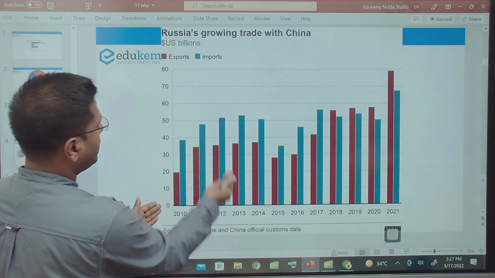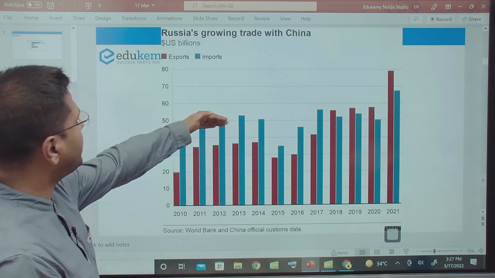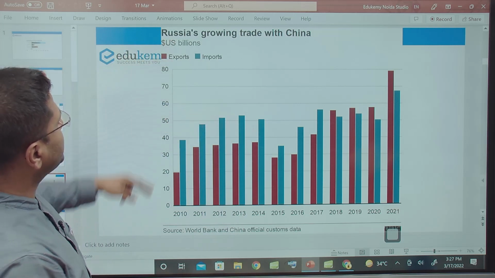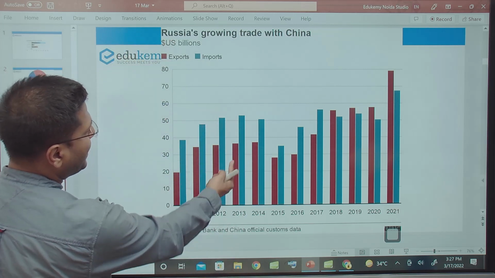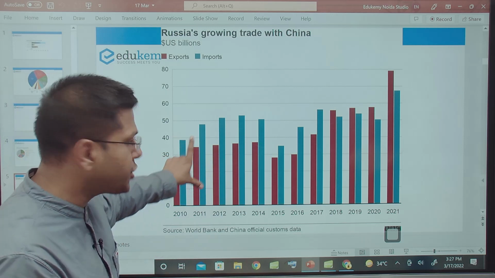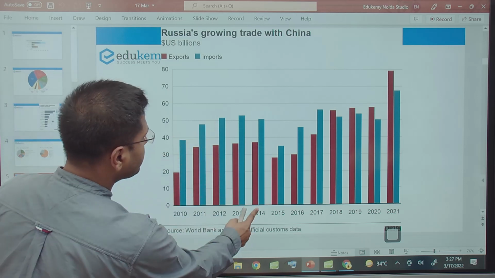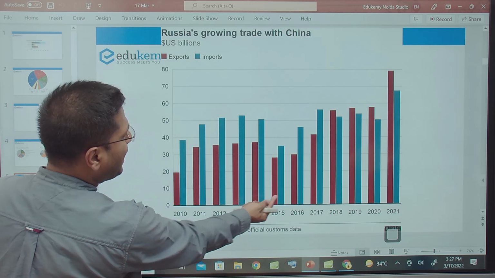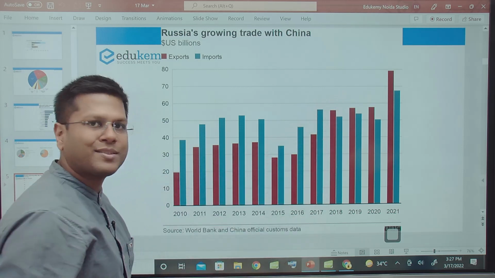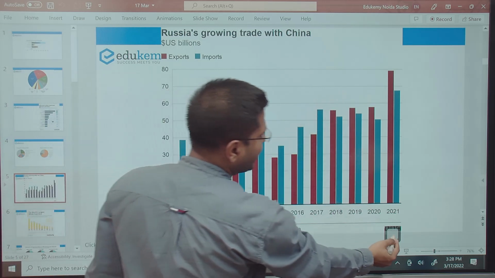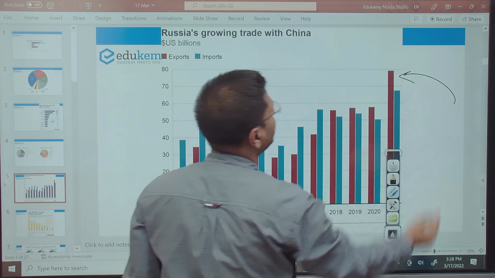2010, 11, 12, 13. The exports were only limited. Russian exports growing. This red bar, the maroon bar, is the exports. China's exports to Russia were more. But after 2014, we see that the red bars slowly and steadily have started to increase. And you can see in 2021, the exports to China have increased to a very, very good level.